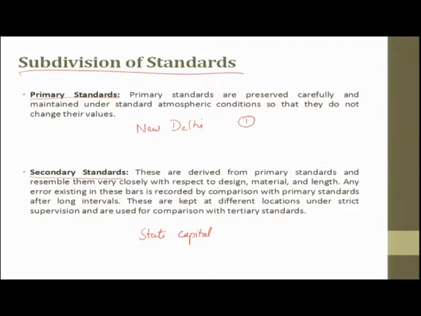In this discussion with respect to length, you will have a masterpiece at Delhi and then you will have several replicas of this masterpiece at several capitals. So, they will try to compare and then calibrate. If there is any error, they make the corrections and then the secondary standard is corrected and sent to the state capital. Again here it also has restricted access or entry.